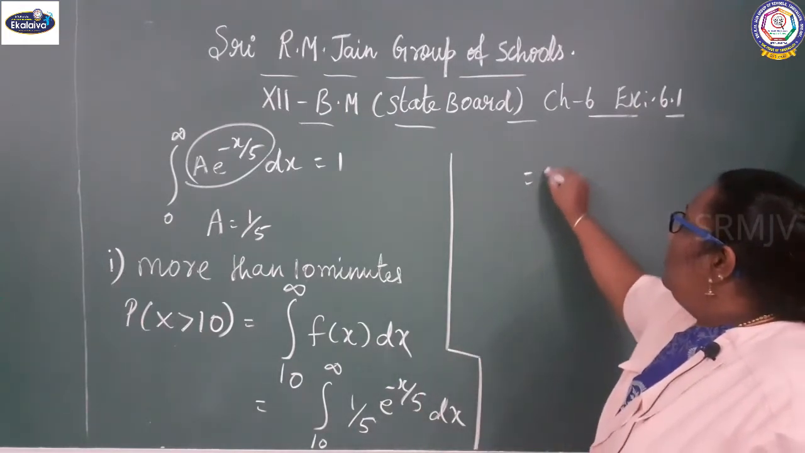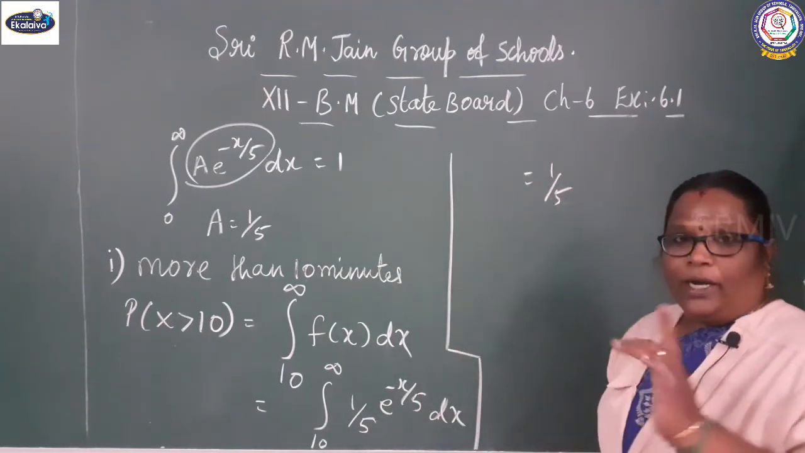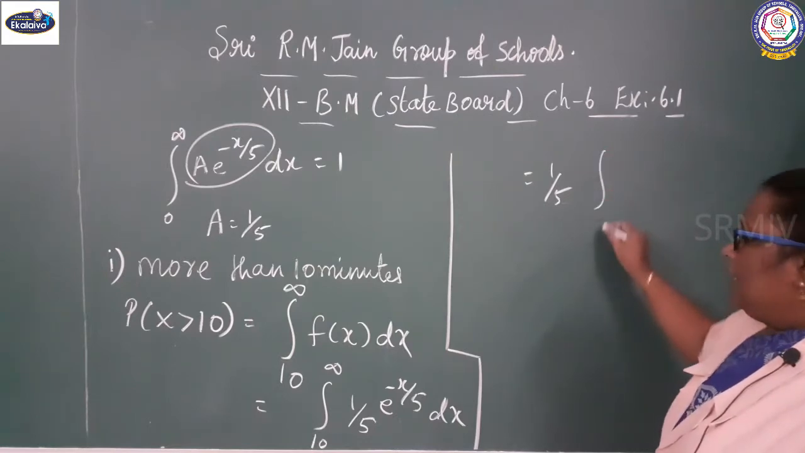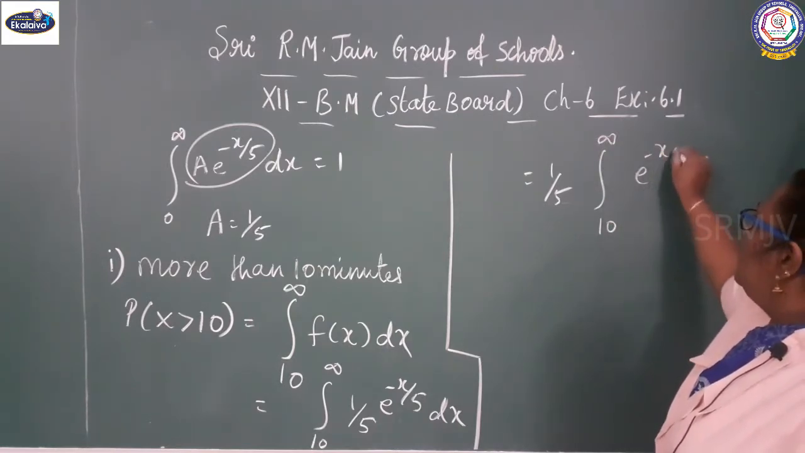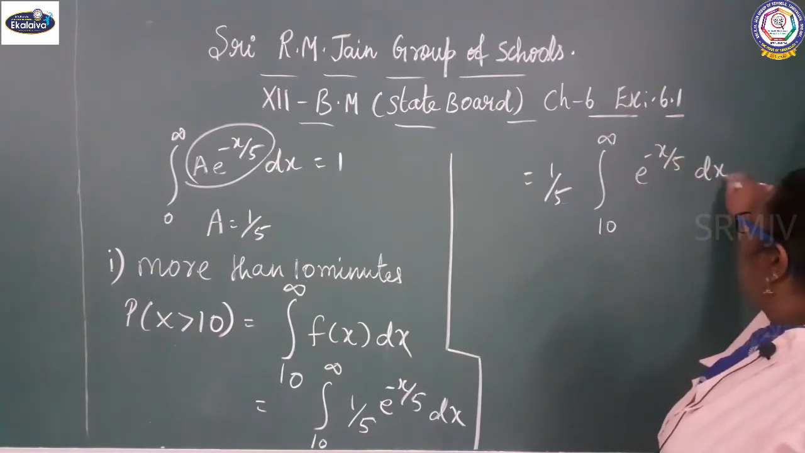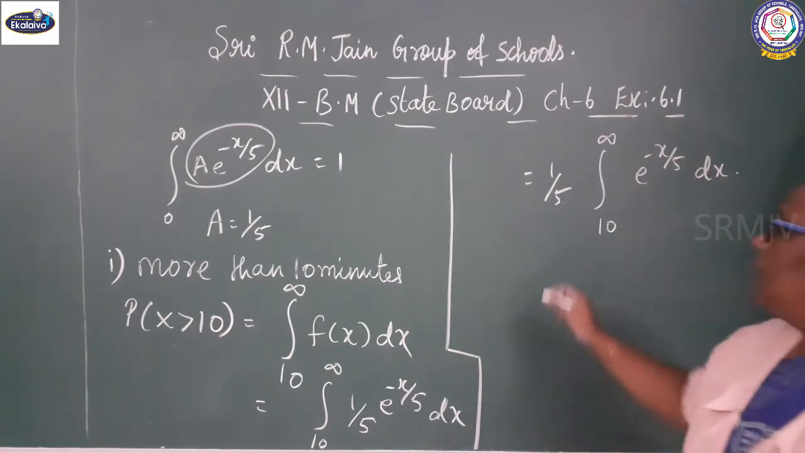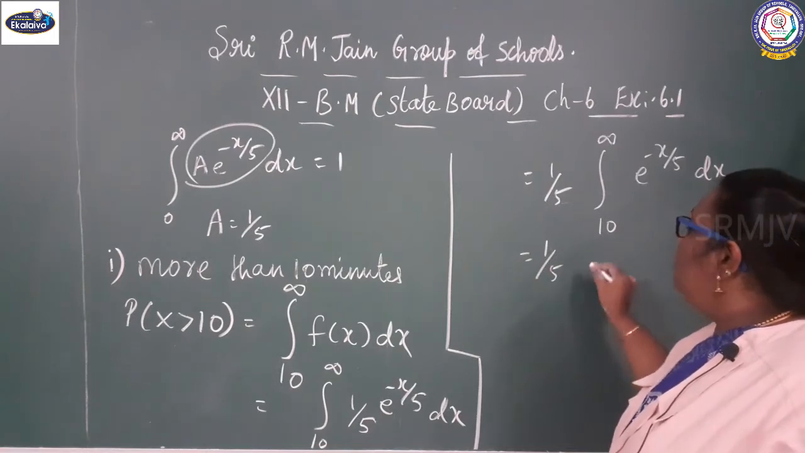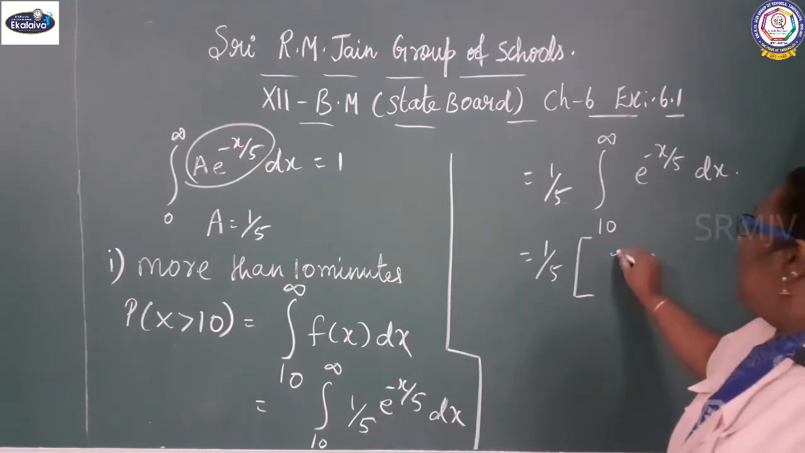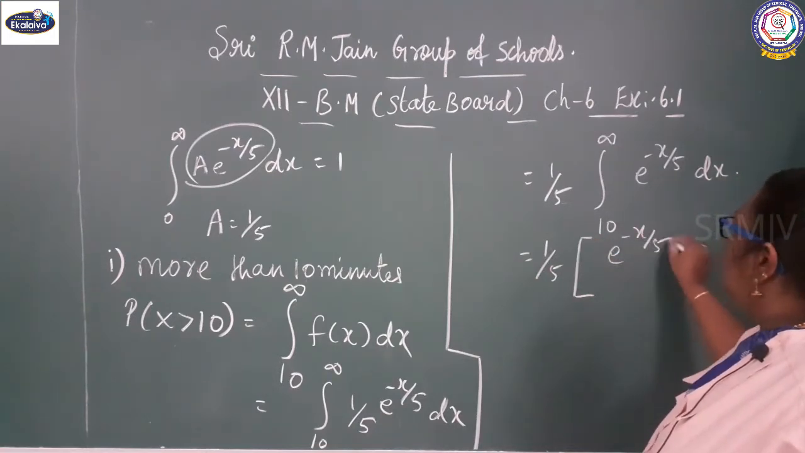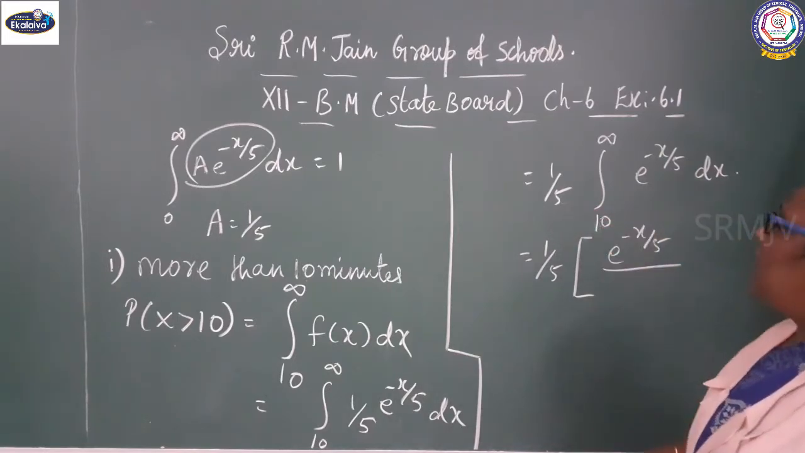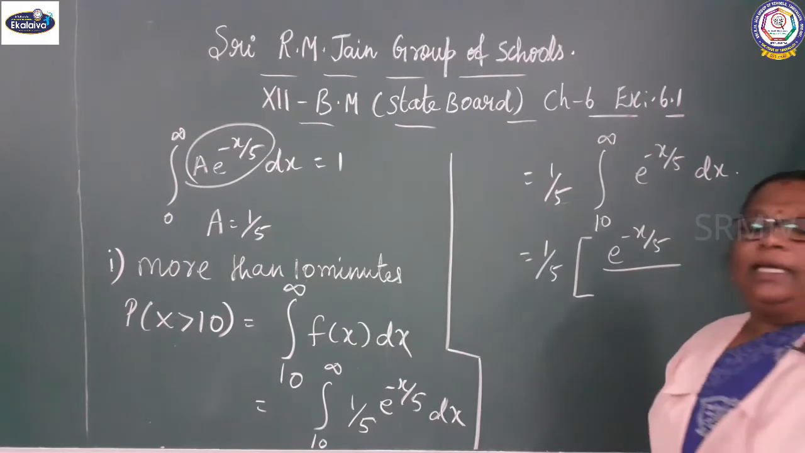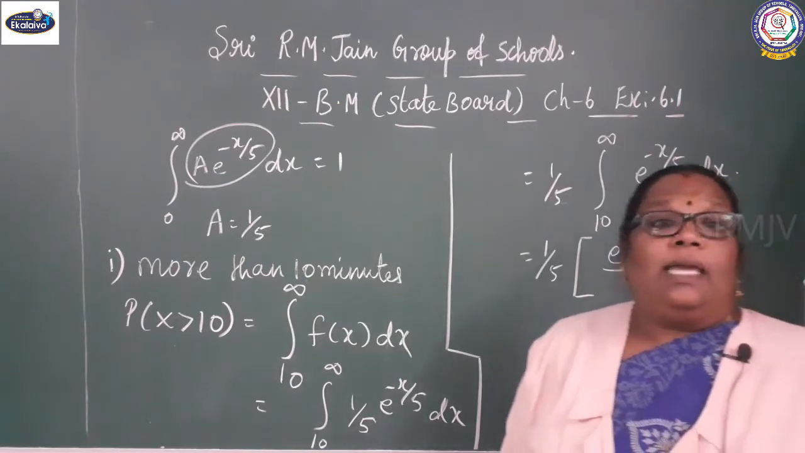So 1 by 5 is constant, you can take it out. Integral 10 to infinity e power minus x by 5 into dx. It gives 1 by 5, 1 by 5 e power minus x by 5. You know very well what is the integration of e power x. Integration of e power x is e power x.